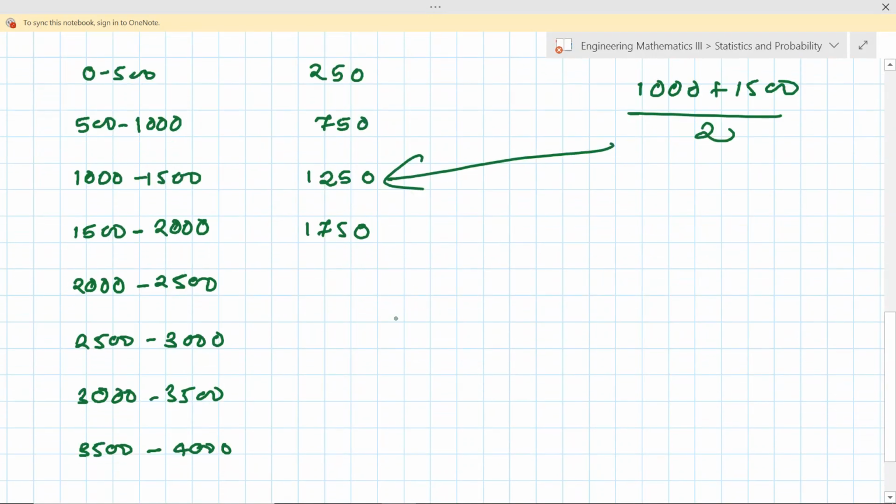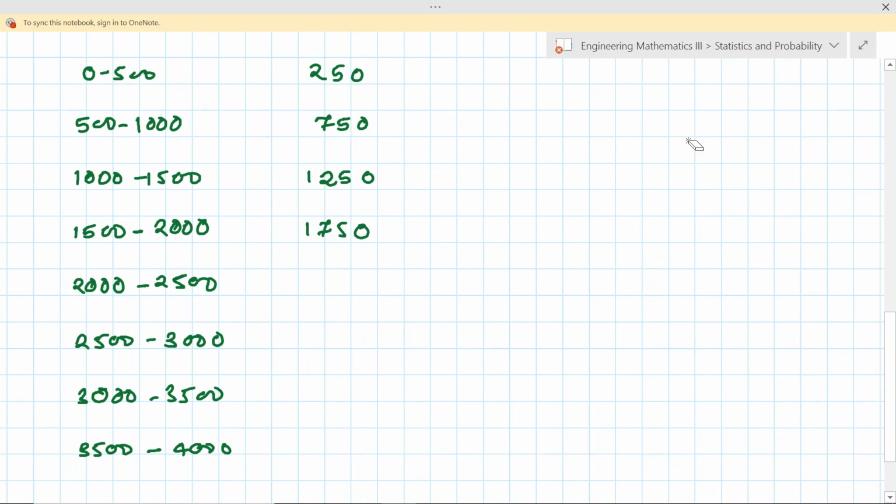It is the same for every class interval. Then 2250, then 2750, then 3250 and 3750. These are my mid values.